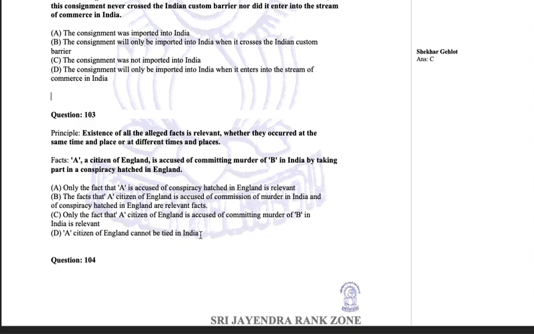Now, what is the relevant fact here? Let us see. Existence of all the alleged facts is relevant, whether they occurred at the same time or place or at different times. Every alleged fact is relevant. Now let us see how many facts are there. A citizen of England is accused of committing murder in India by taking part in conspiracy. Now everything is relevant here. The fact that a citizen of England is accused of commission of murder in India and the conspiracy was hatched in England, all are relevant facts.